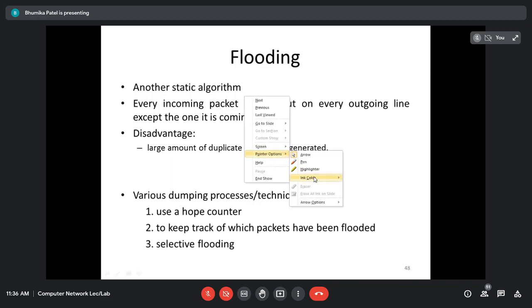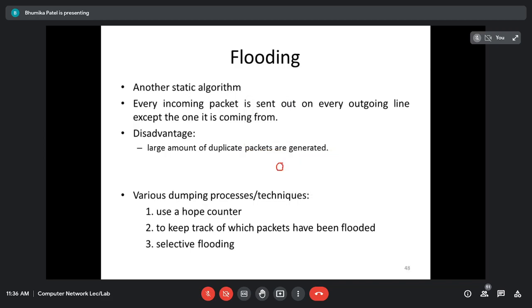For example, I have some router like this, and my destination machine is on this side. This can be connected like this, in any direction, right? So I will be flooding only on those lines, and there are 4 lines to send on.